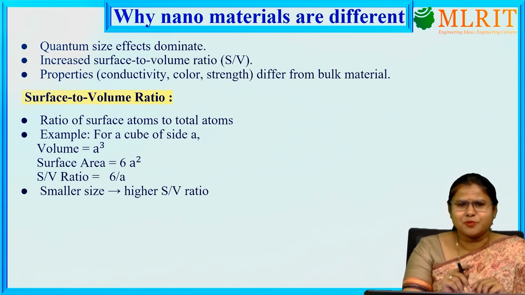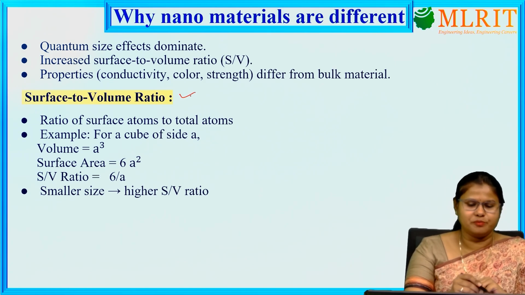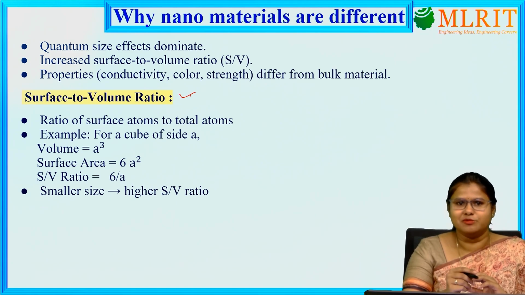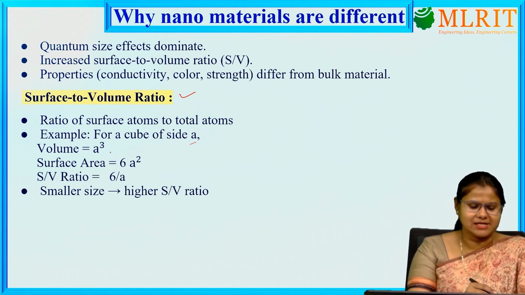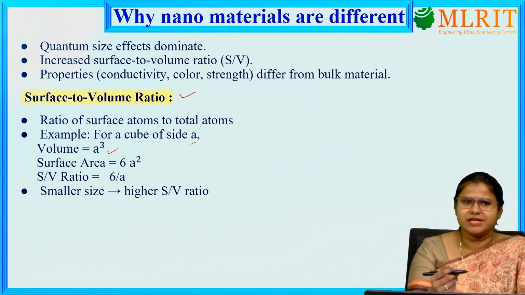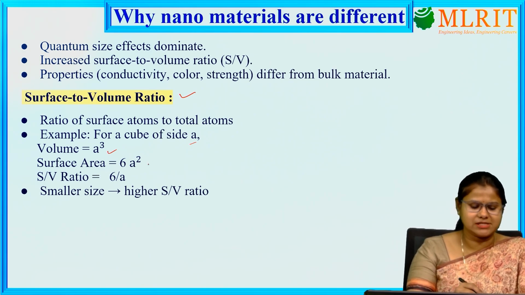The first property is the surface to volume ratio. What is the surface to volume ratio? Let's say I am considering a cube of side a. The volume of the cube I can write as a cubed, and the surface area of the cube can be represented as 6a squared.